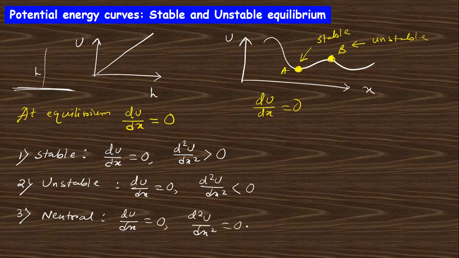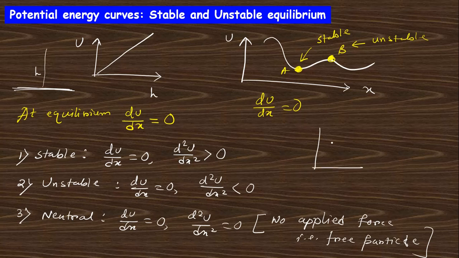Actually in this case no force is applied, that is the free particle. This is for the free particle. Clear? If you want to know about oscillation, the potential curve is like that, this is for oscillation.